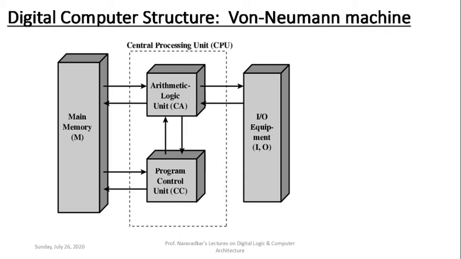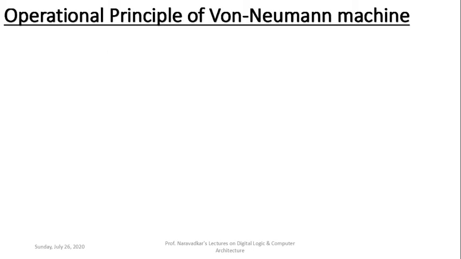Now we need to explore this von Neumann machine more. So here is a basic part of it, which I have explained under the operating principle of the von Neumann machine.